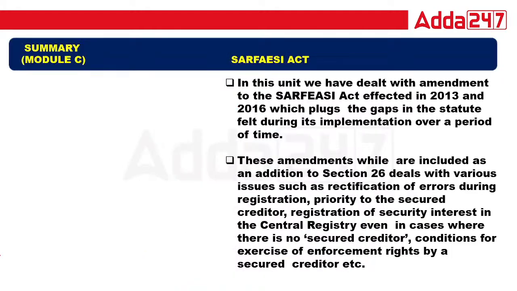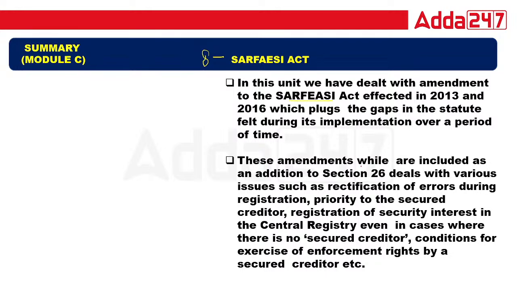Now this is your last chapter. So guys, we have just done the total 8 chapters of the SARFAESI Act that are given in your book. Now, in this unit, we have to deal with the amendments of the SARFAESI Act in 2013 and 2016, which plugged the gaps felt during implementation.